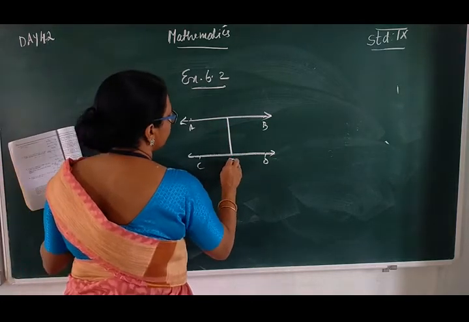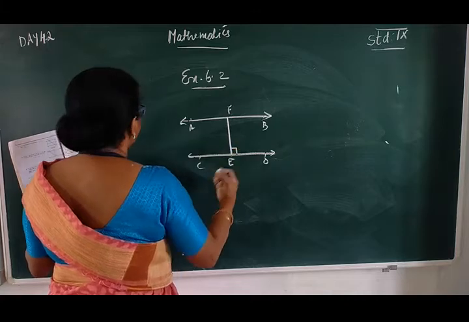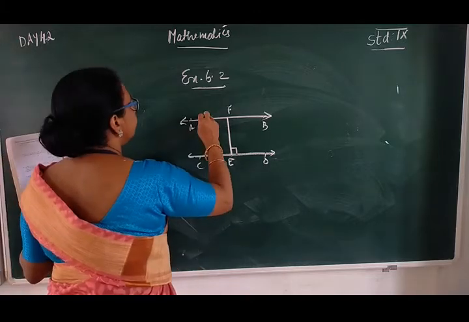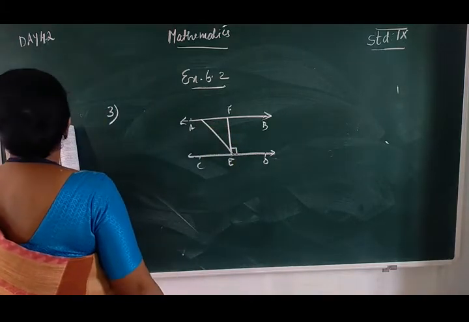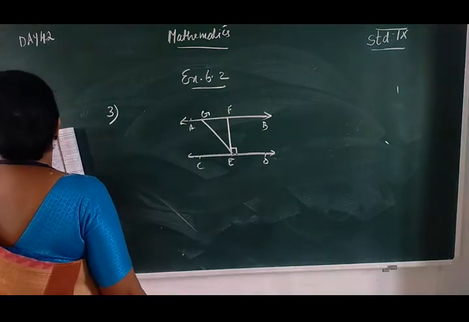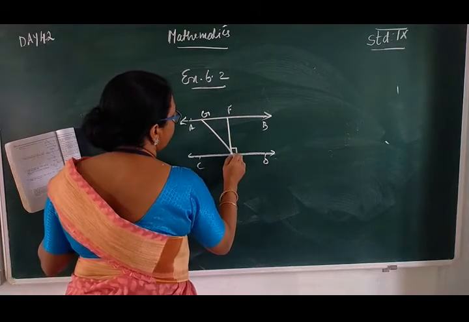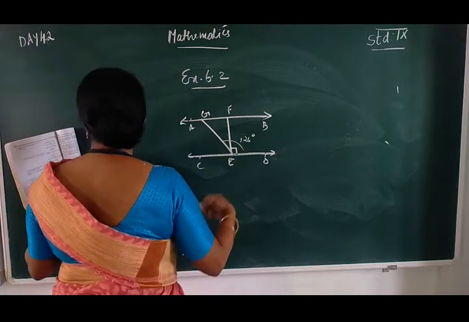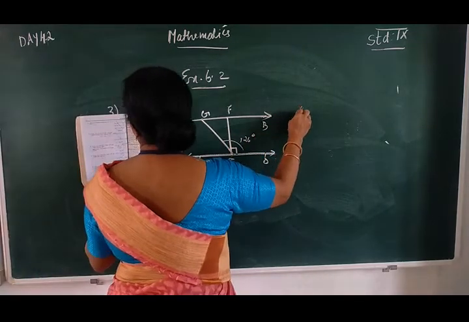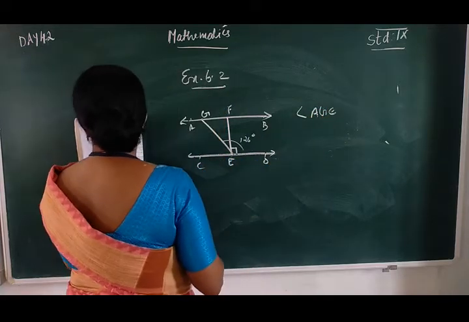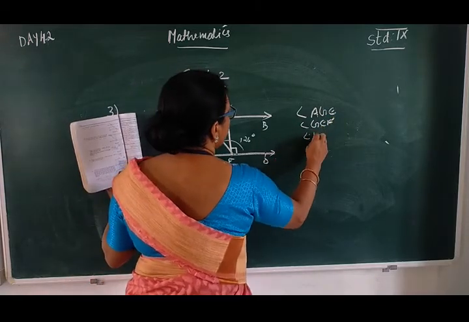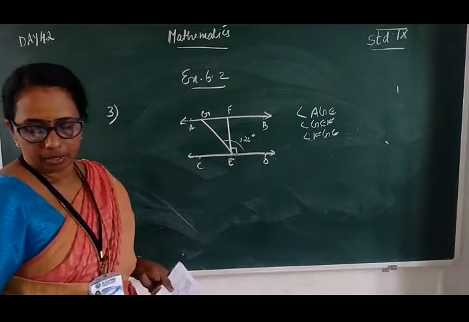Angle GED is 126 degrees. Find angle AGE, angle GEF, and angle FGE. This is what we want to find.